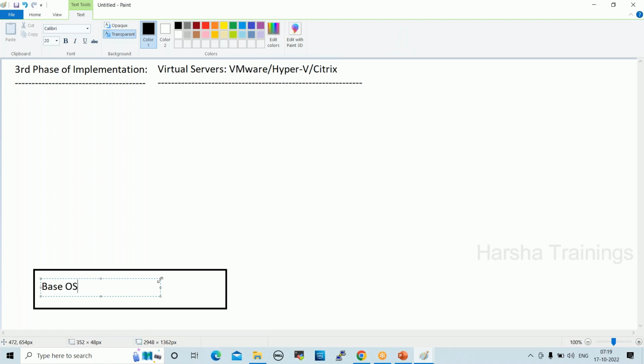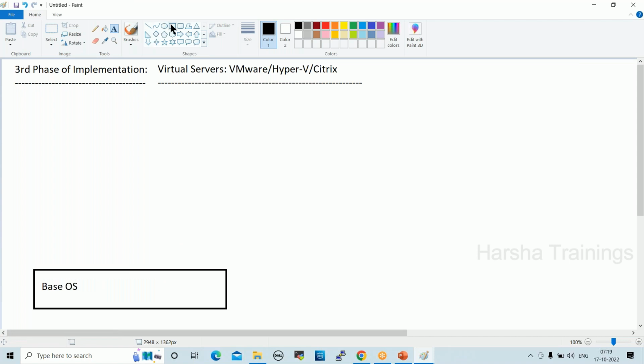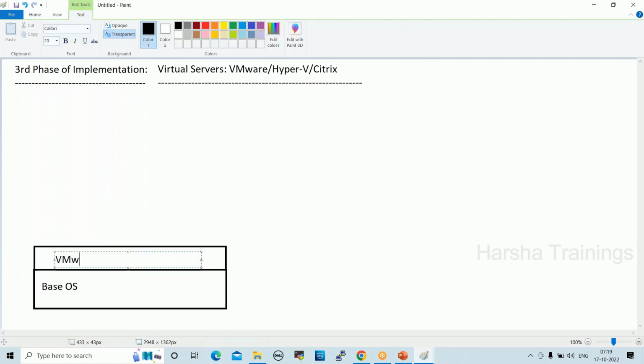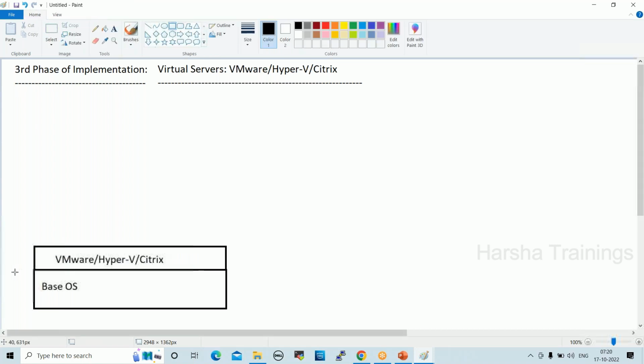On top of this, we deploy one layer, which is the virtual layer, virtual software, which we can say is VMware or Hyper-V, hypervisor, or Citrix. These are the virtual softwares, virtual layers. This virtual software will allow you to create virtual servers on top of this.